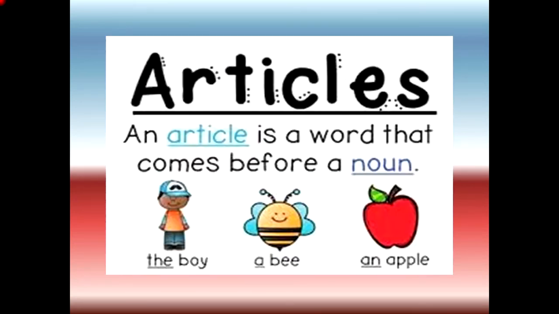Let's start with a simple definition. An article is a word that comes before a noun. For example, boy is a noun, so we put "the" because this is a specific noun. Over here, ball is a noun that starts with a consonant, so we use "a" with it. Apple, a noun, starts with a vowel, so we put "an" with this.